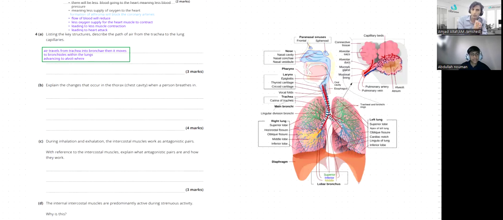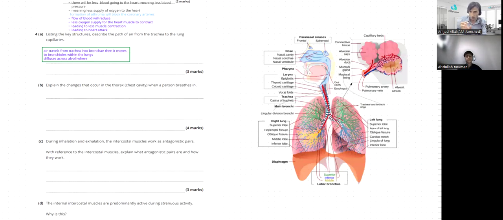So air travels from the trachea into the bronchi. I have already shown you here in this diagram. One bronchus is going into one lung. So two lungs, so it means two bronchi right there. Then it moves into the smaller bronchioles within the lungs. And finally it reaches the alveoli.